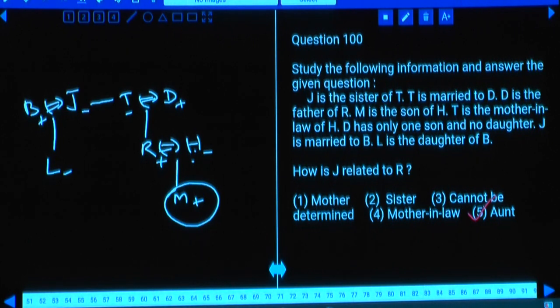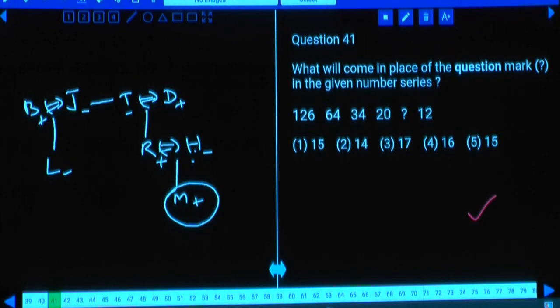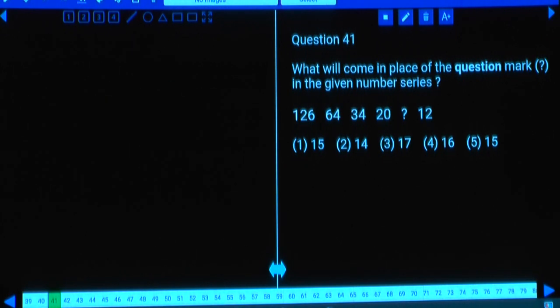Question numbers 41 to 45. Tell me the numbers here: 126 and 64. How to express this one? The numbers are in the decreasing order. Whenever the numbers are in the decreasing order, we should always start in the reverse order, isn't it?